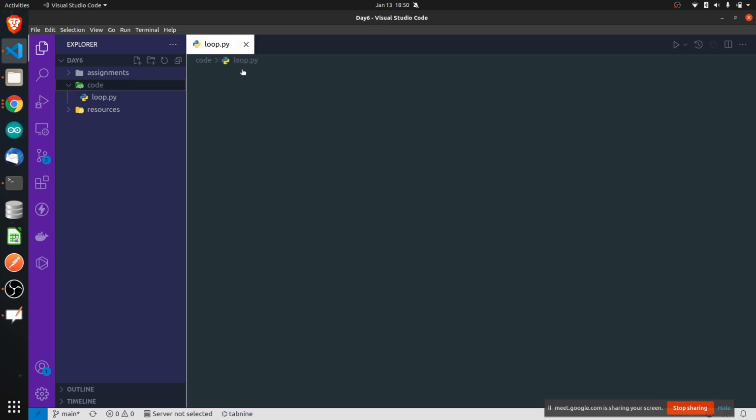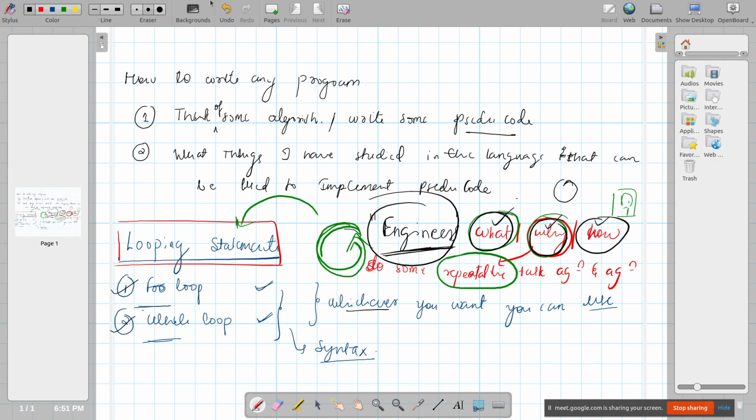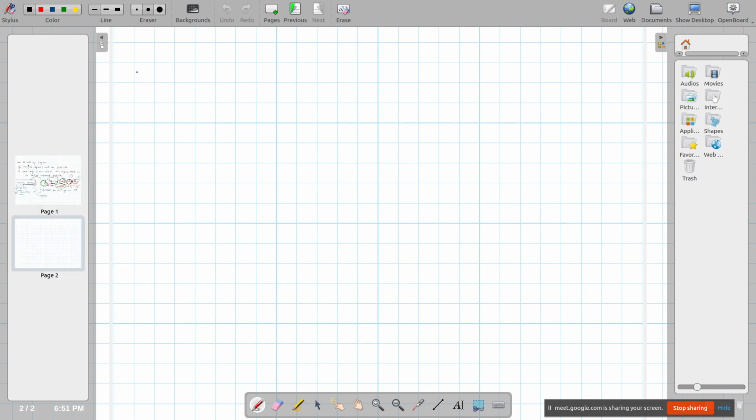loop.py. Okay, so let's first learn about the for loop. We saw what and why. Now let's learn how to implement the for loop. Before learning the for loop we should understand one more function in Python, which is the range function. There is one more inbuilt function in Python, which is the range function. It is actually used along with the for loop.